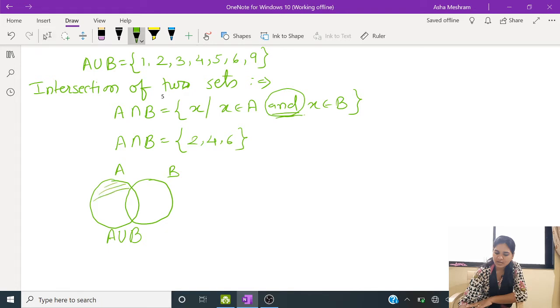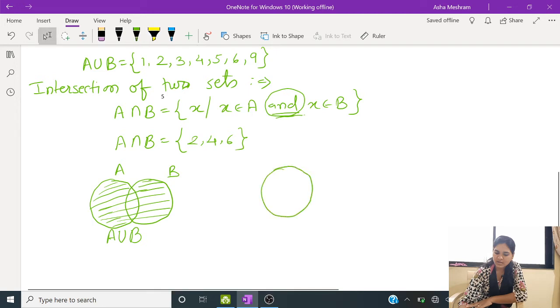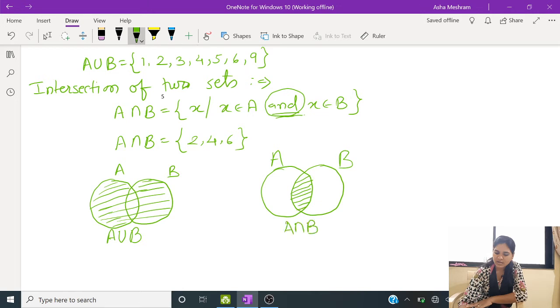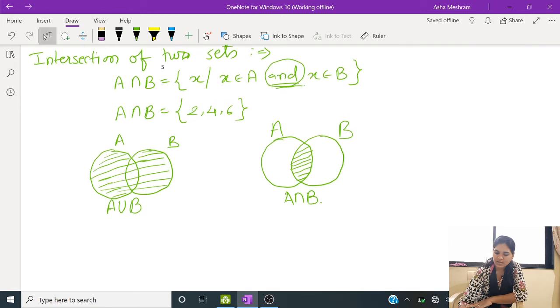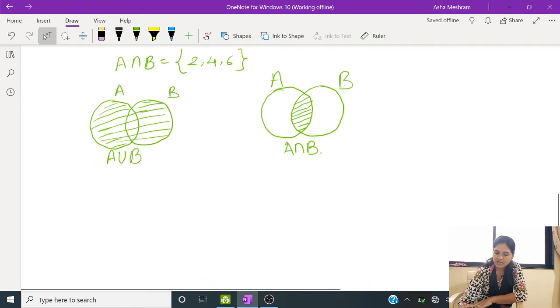All the elements of A with the elements of B. In this way we take the elements of A union B. And how to express the intersection? This is set A and this is set B. So intersection is only the common elements which are present in A as well as in B. So this portion is A intersection B. So these were the basic definitions. One more definition we take, that is the difference of two sets.